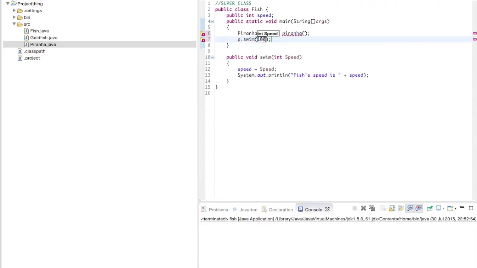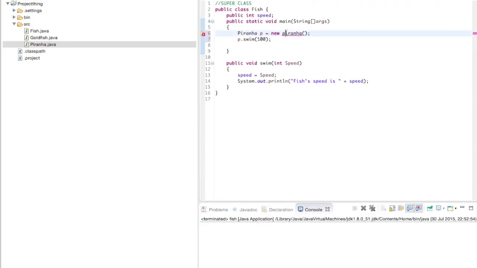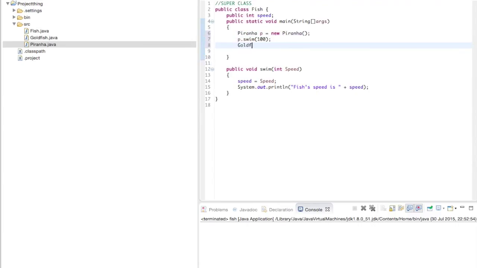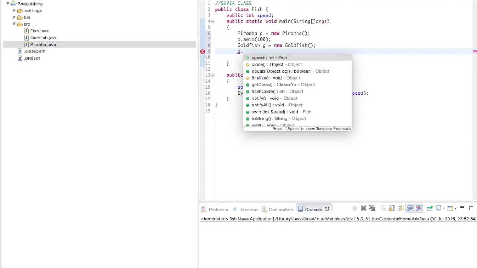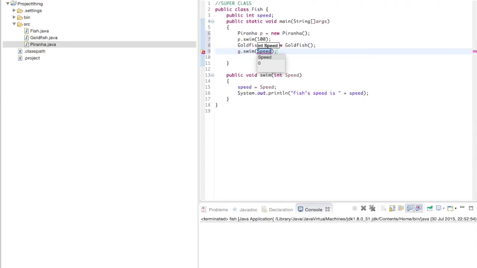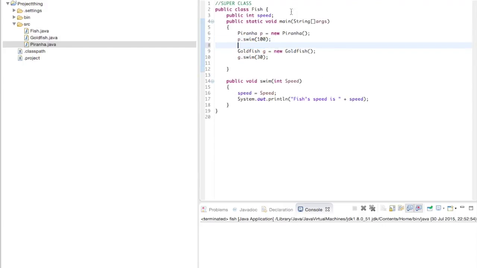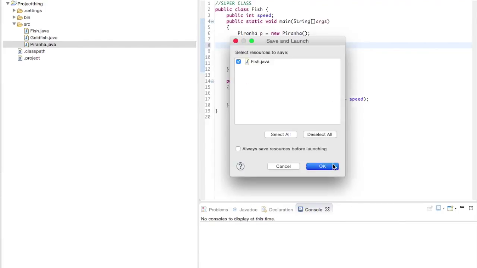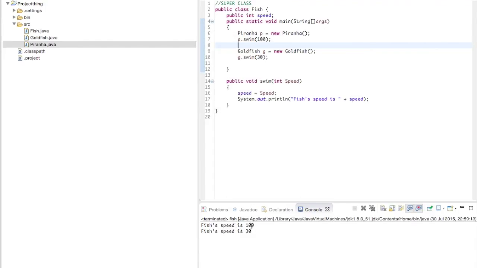A piranha is fast, so say 100. Then we'll do Goldfish g is new Goldfish, and g.swim, generally quite slow, say 30. So we'll save this. When I click run now, it would say fish speed is 100 for the piranha and fish speed is 30 for the goldfish.